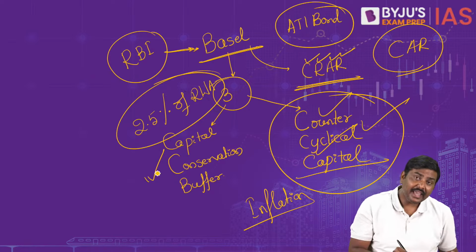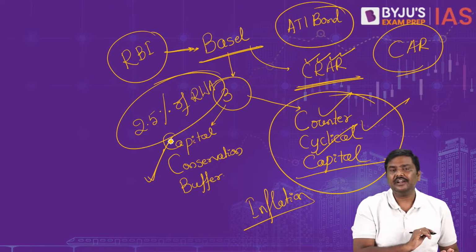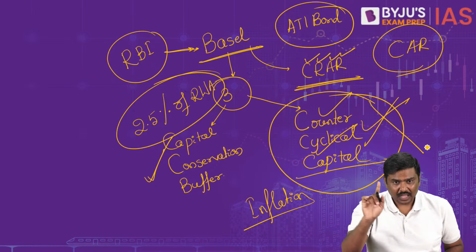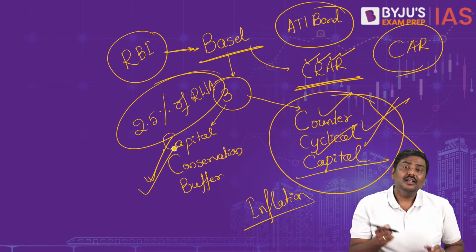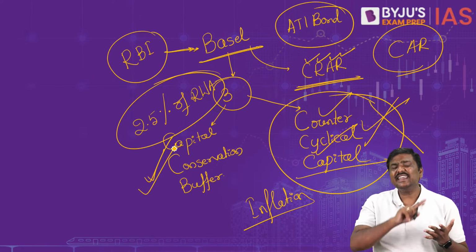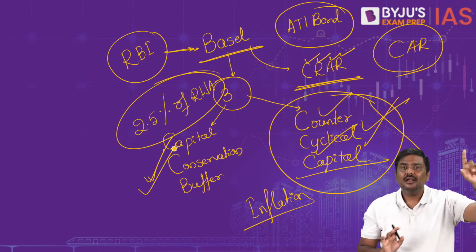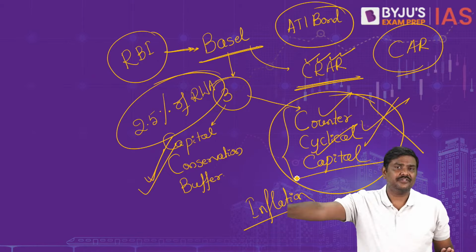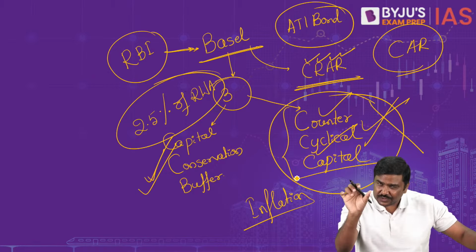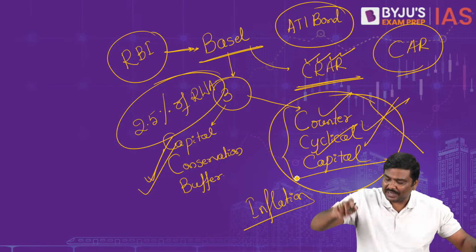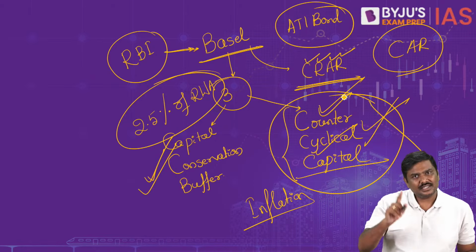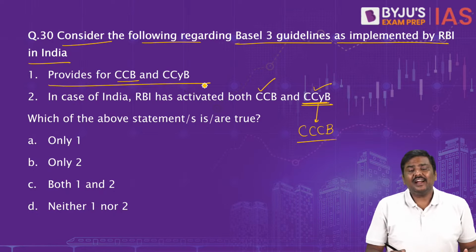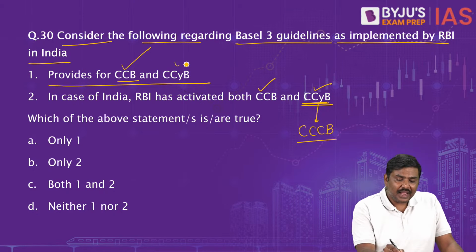In case of India, capital conservation buffer has been activated. Counter-cyclical capital buffer has not been activated. I will repeat it. In India, capital conservation buffer, CCB, activated. It is there. Banks are supposed to follow it. Counter-cyclical capital buffer, not yet activated. We are yet to give certain numbers to the banks that they are supposed to maintain under CCYB or CCCB. Done. So let me go back to the question here. The Basel III guidelines provide for CCB and CCYB.